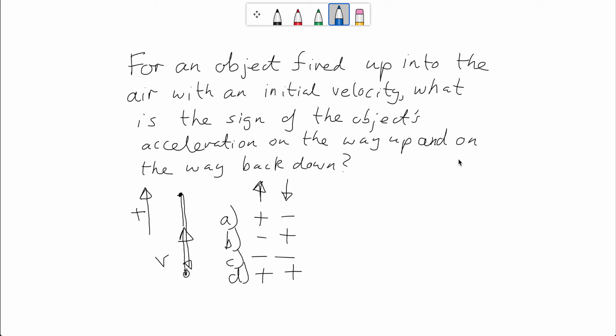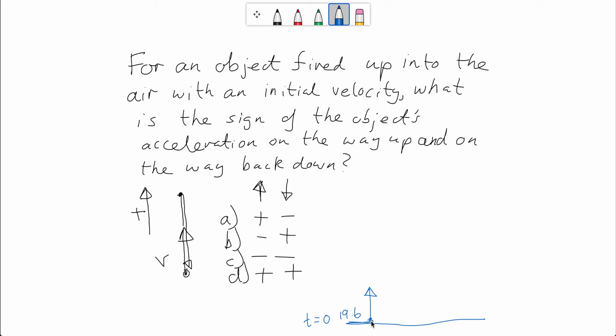Okay, so let's consider this problem. Let's go down here. We will imagine an object on the ground here, and it gets fired up in the air. I'm going to give it an initial velocity at t equals 0 of 19.6 meters per second.